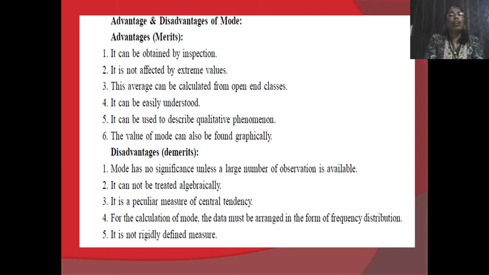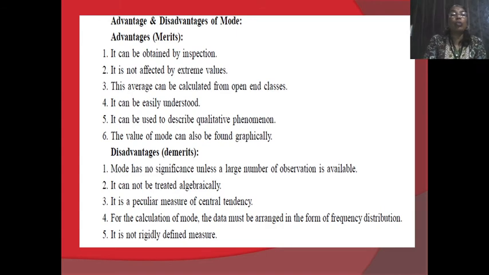When we observe that data, we immediately obtain the mode value by observation. In that data, which may contain extreme values, lowest or highest, the mode is not affected. It can be easily understood, and the value of the mode can also be easily found graphically.